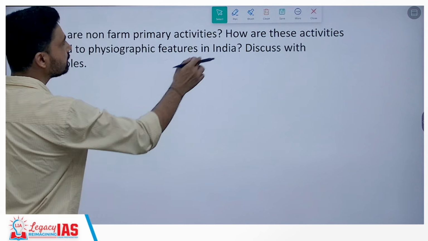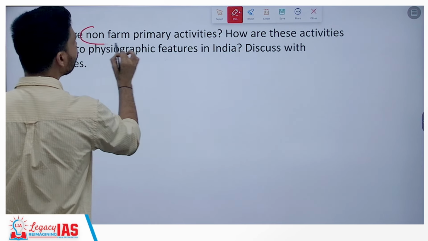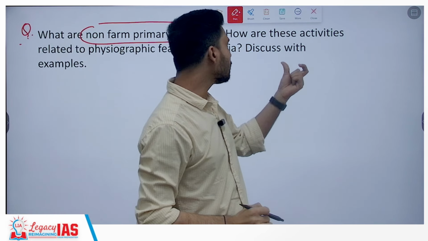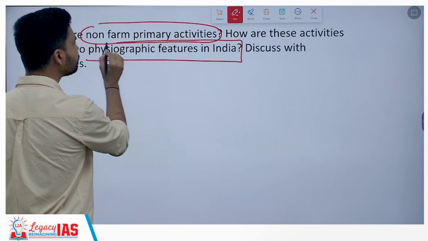The third question again is related to economic geography, where they are specifically asking about non-farm primary activities in the first part. Second, how are these activities related to the geographic features in India? Now, see, it is a very interesting question.